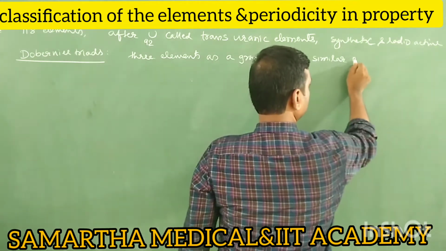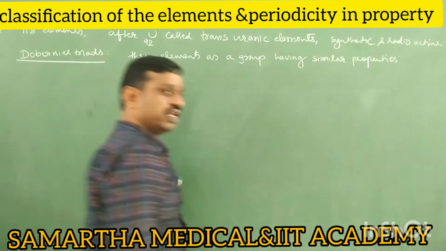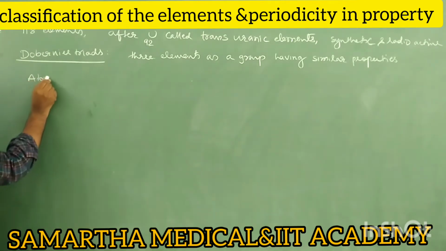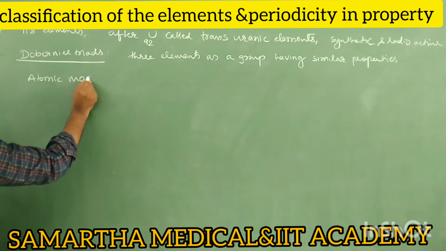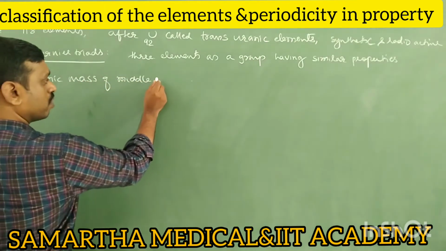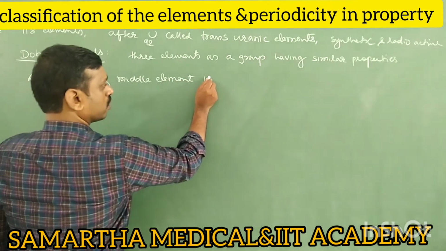Having similar properties, and he suggested that the atomic mass of the middle element is what?